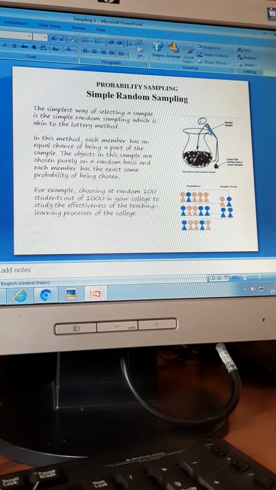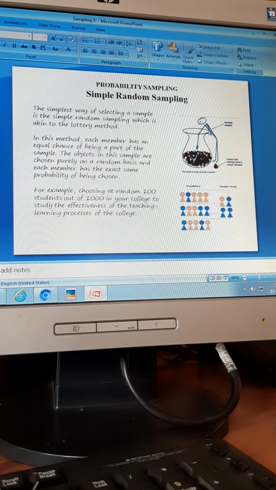It is a probability method. Every single member has to be included. All their details are put in the form of a chit. Then one is picked up. So again, how many to pick up? That's the next question. You will know whether I have to pick up one person. Supposing I have a prize reward for one person, then I pick up only one chit. Supposing I need 6 people from your class, then I pick up 6. Understood? So this is the first method, known as the simple random sampling method.